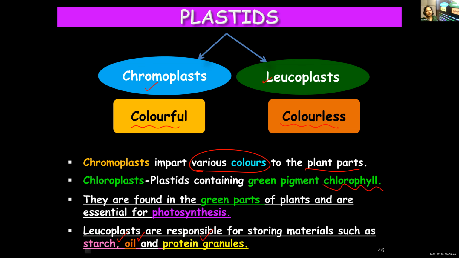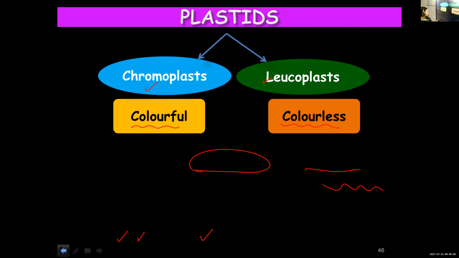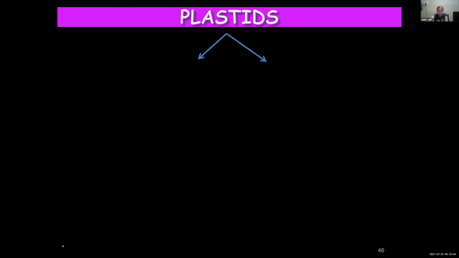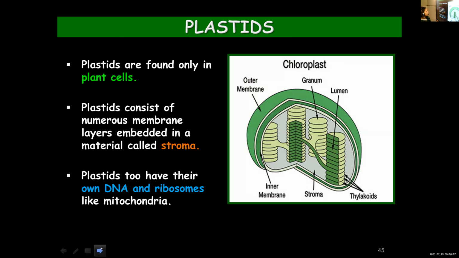So that was about plastids. What are plastids? They are cell organelles found only in plant cells. You cannot find them in animal cells. That is one major difference between plant and animal cells. Then they consist of numerous membranous layers. And where are these membrane layers present? In a fluid matrix known as stroma. They have their own ribosomes and DNA. Hence, they can synthesize their own proteins just like mitochondria.